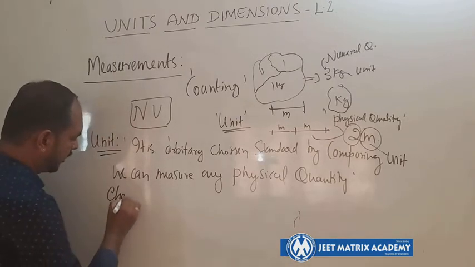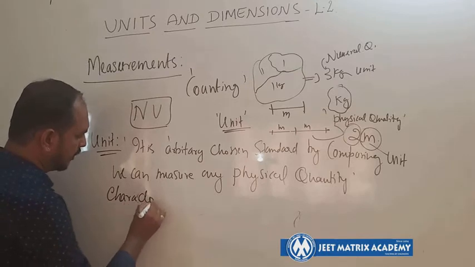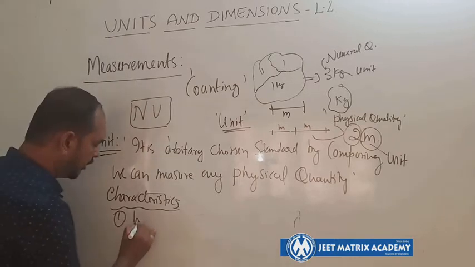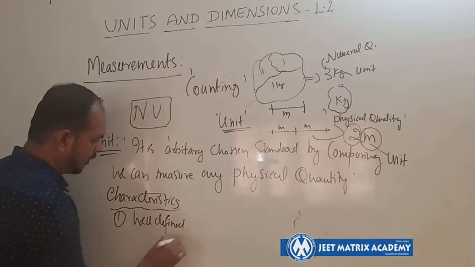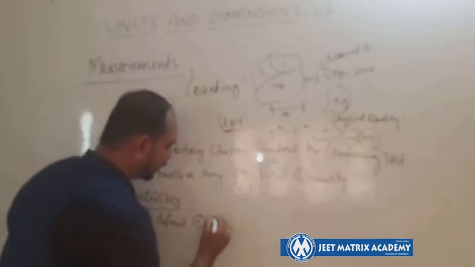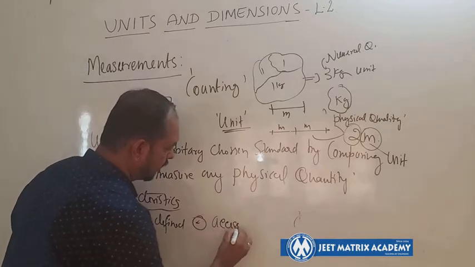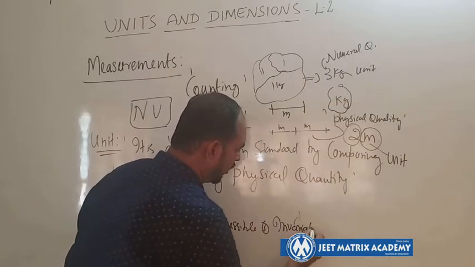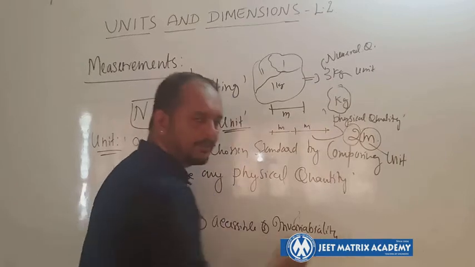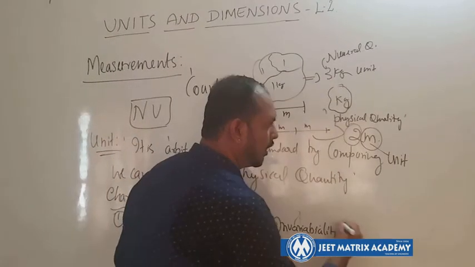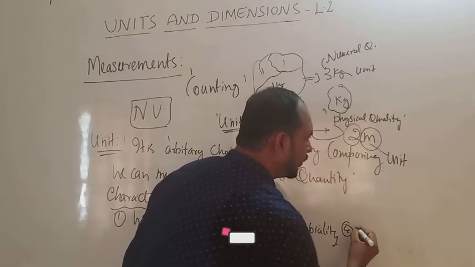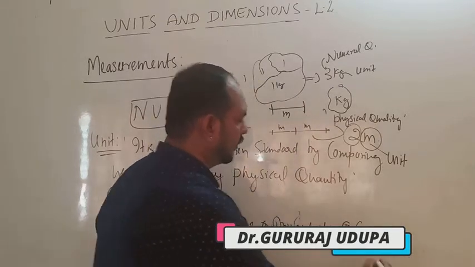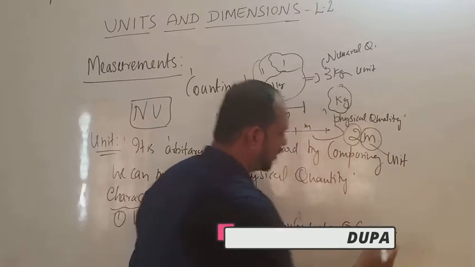Characteristics of a unit we could list like: it is well defined, accessible, invariable, and convenient.